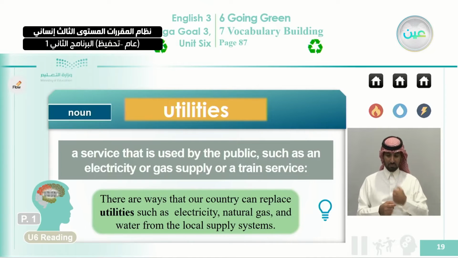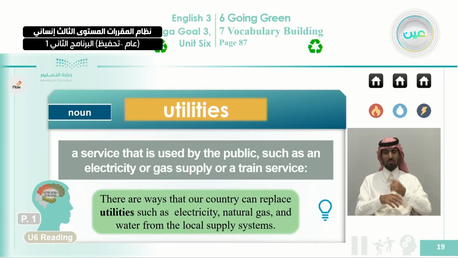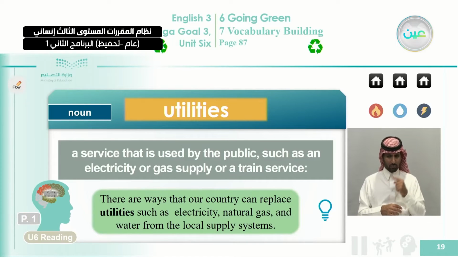Utilities are the things. Okay, it is a noun, so let's define it. I told you earlier that when it is a noun, you need to define it with another noun, like here, utilities: a service that is used by the public, such as an electricity or gas supply or train services. All the things that you use, like electricity, water, train services, are called utilities, that help you to live a better life.